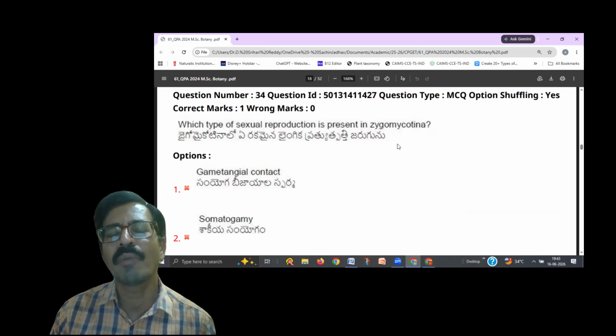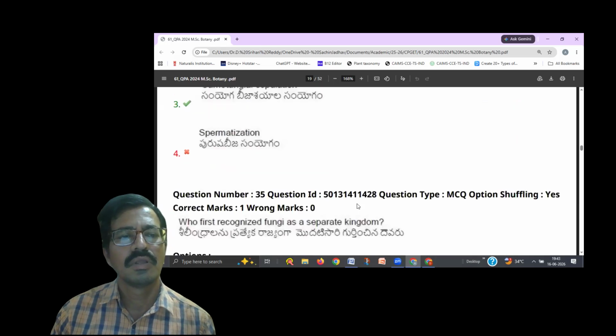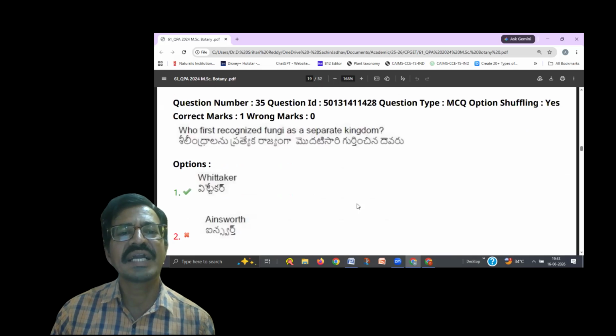Both belong to Zygomycotina. We observe gametangial copulation. And next, who first recognized fungi as a separate kingdom? That is Whittaker. Whittaker explained the five kingdom classification. So he separated fungi as a separate kingdom. So the right answer is Whittaker.